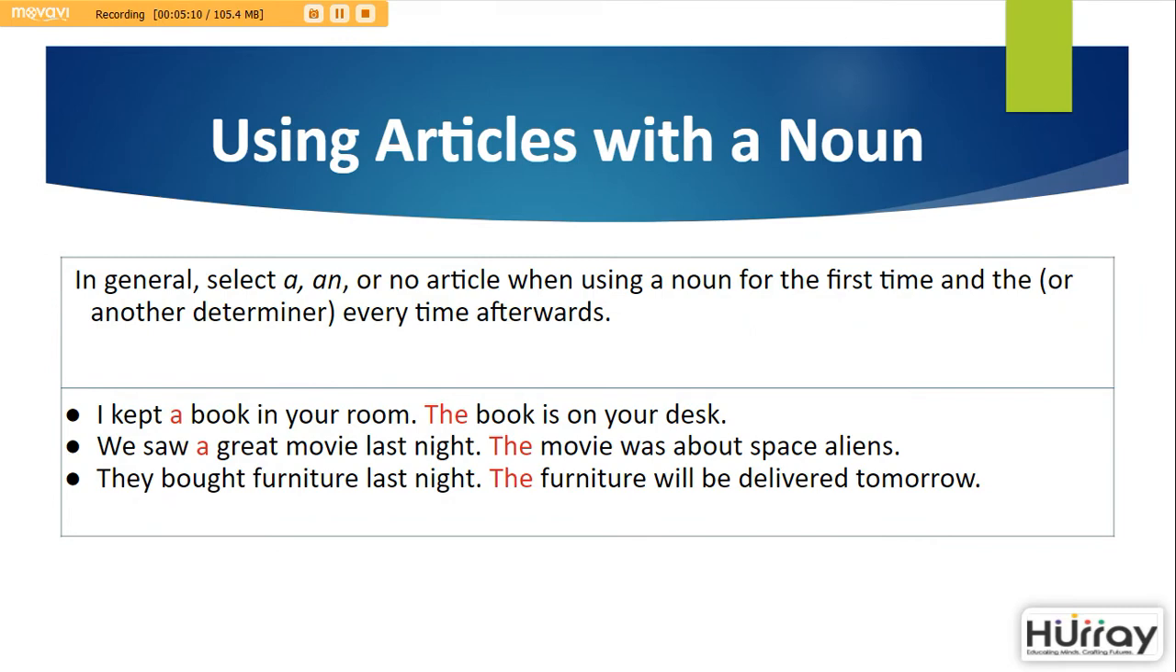Using articles with a noun. In general, select a, an, or no article when using a noun for the first time and the or another determiner every time afterwards. For example, I kept a book in your room. The book is on your desk. So in the first sentence, you're using a because you're using the noun book for the first time, but when you're referring to the same noun again, you use the.